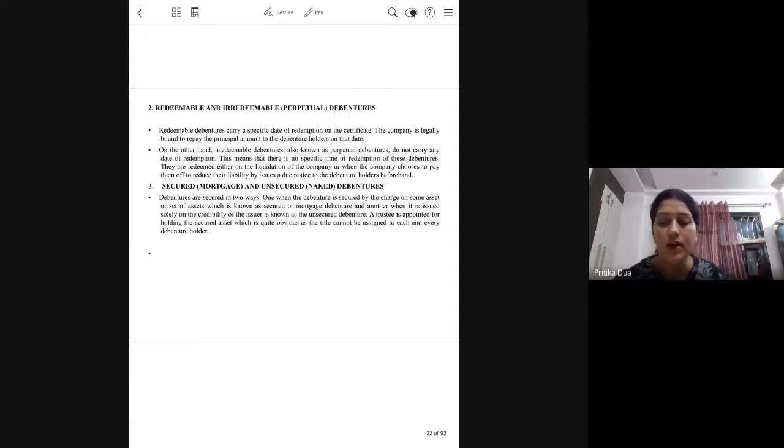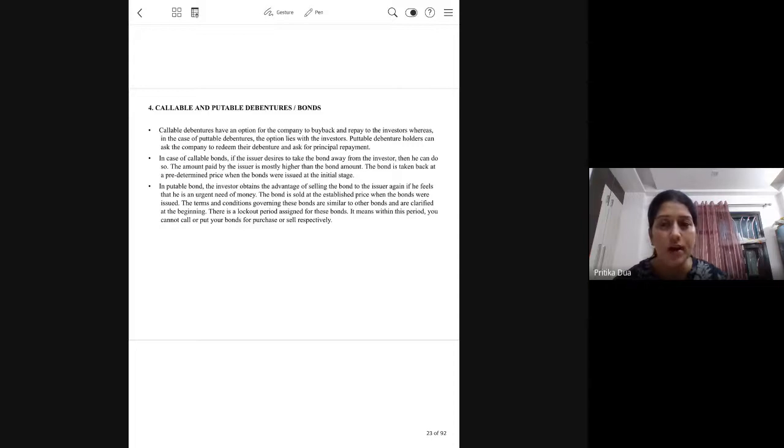Then redeemable and irredeemable: where a time duration, a redemption validity tenure, is specified, that would be a redeemable debenture. Irredeemable, no time period specified. Secured, unsecured, I have already explained to you. Callable and puttable bonds. In callable bonds, the option is given to the company to buy back, repay the bonds. In puttable bonds, this option is given to the investor.